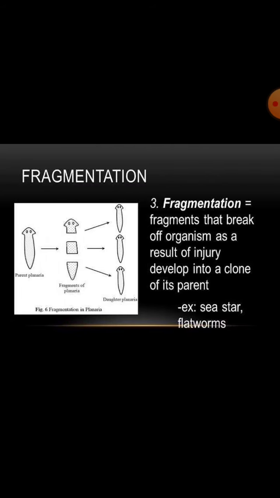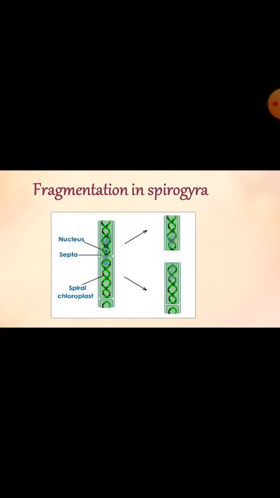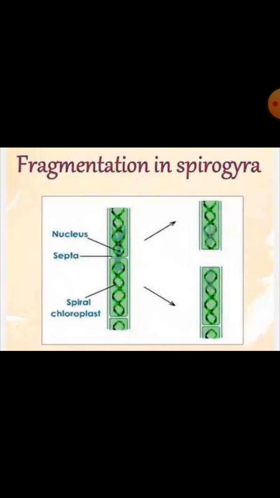Next, fragmentation. What is meant by fragmentation? It is the breaking of an organism into many pieces, and the organisms formed in this way are identical, for example sea star or flatworm. Fragmentation also occurs in microscopic algae. The algae reproduce by breaking into pieces, which develop into new organisms, for example Spirogyra.